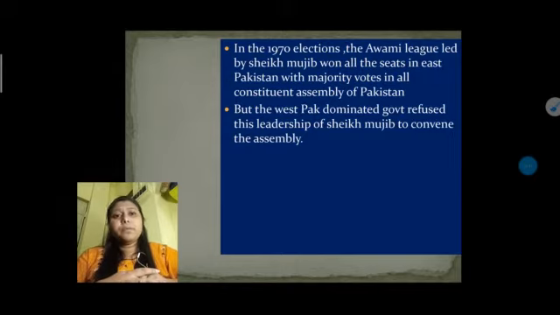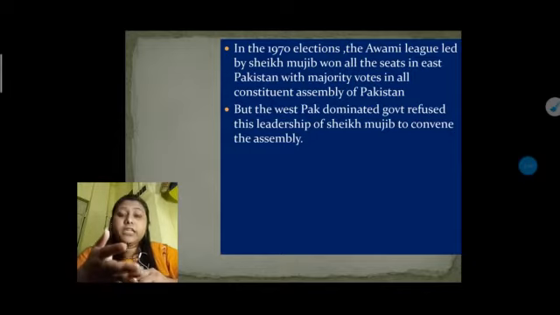So they rejected the election result, and did not allow Sheikh Mujib to become the representative of East Pakistan by refusing his leadership.